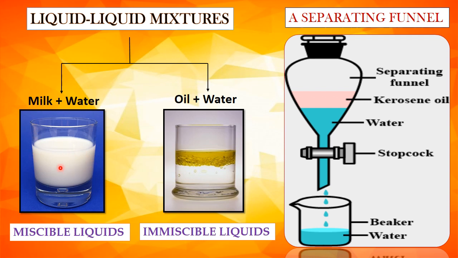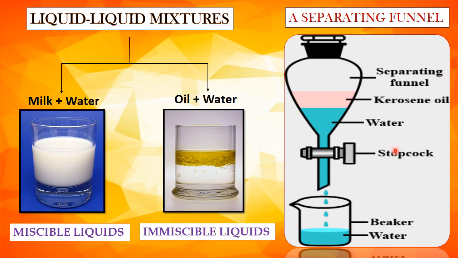Now, immiscible liquids are separated by using a separating funnel. A separating funnel is a barrel-shaped glass tube which has a thin stem at the base and there is a stopcock at the bottom to regulate the flow of liquids. The immiscible liquid mixture is poured into the funnel from the top and allowed to stand for some time. The liquid forms separate layers, like water and kerosene have formed separate layers. The lighter liquid forms the upper layer, whereas the heavier liquid, that is the water, forms the lower layer.